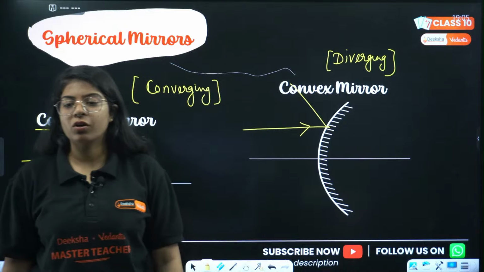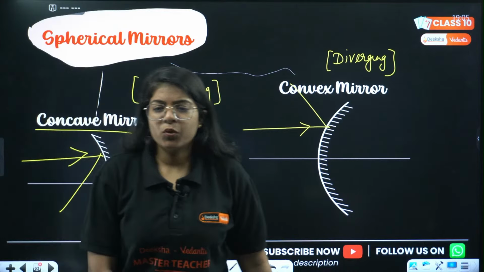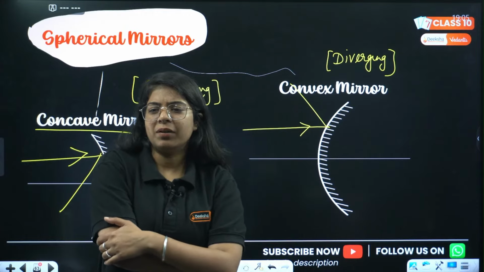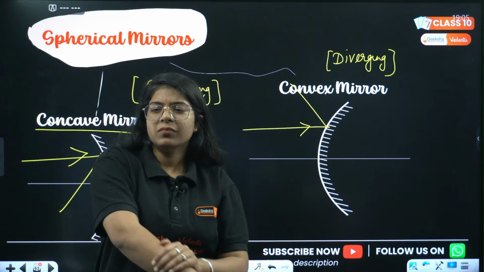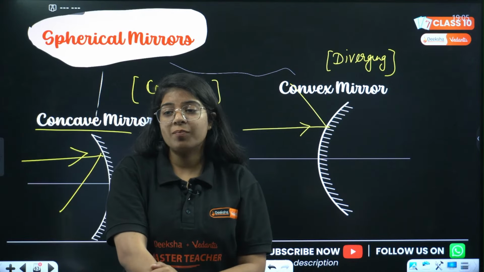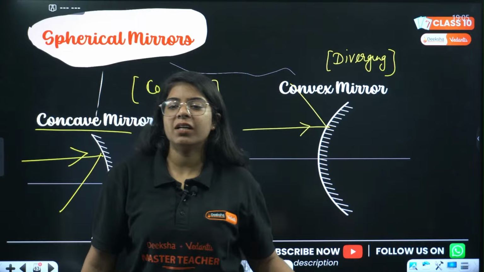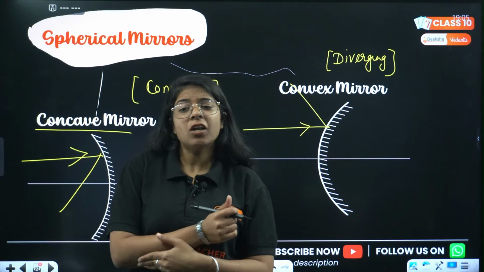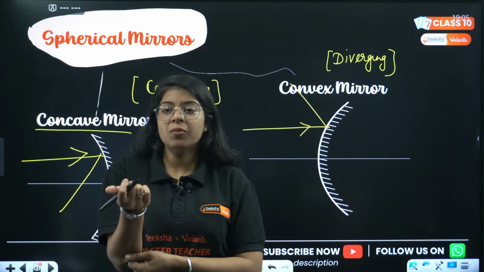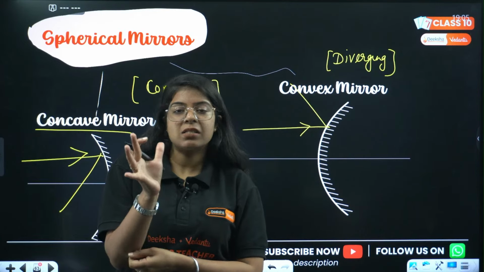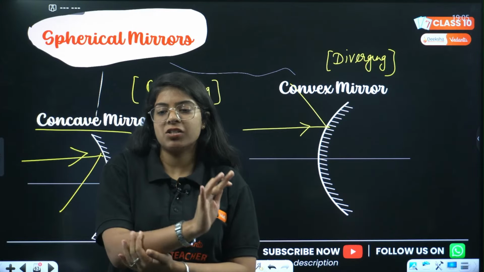Very good, everyone. Yes, when an incident ray falls normally, it will not be deviated. Very good, but it is not a law of refraction. It is a concept, but if they ask you the two laws of refraction, it is not one of them.